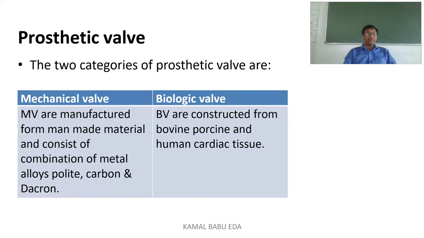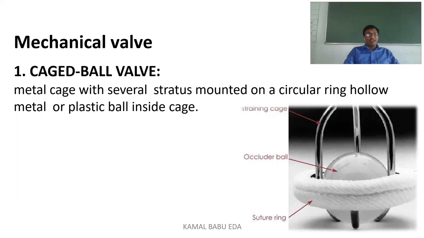If you see the prosthetic valve, we have two types here. We have mechanical valve and we have biologic valve. So if you see the mechanical valve, these are mainly manufactured from man-made material. So what are the man-made materials? They are manufactured from combinations of metal and some kind of alloys and carbon as well as Dacron. So these are some of the materials that were used to produce this mechanical valve. And coming to the biologic valve, these biological valves are constructed from bovine, porcine and human cardiac tissue. So these are the elements that were involved in the mechanical valve as well as biological valve.